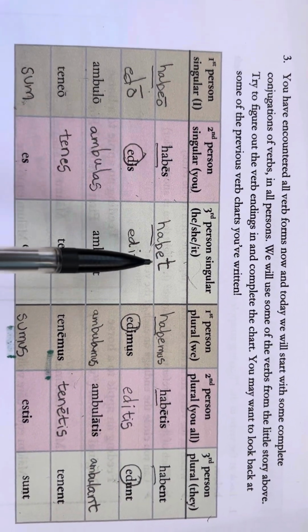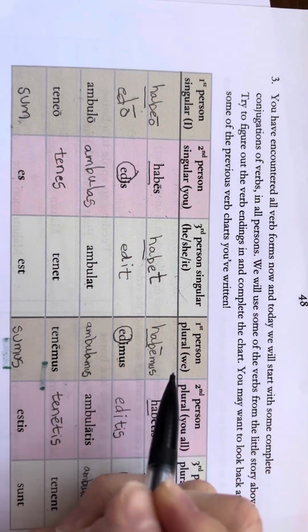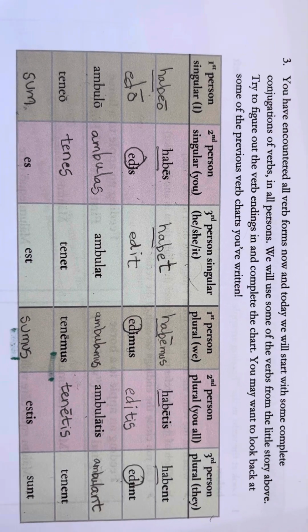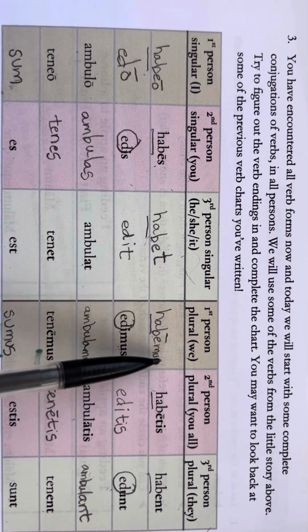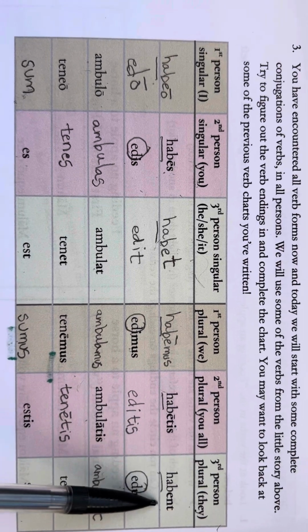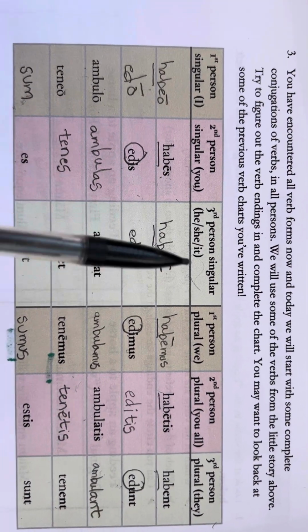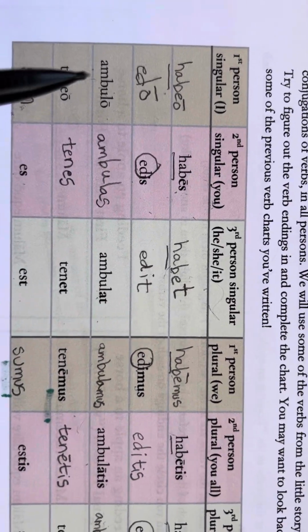Habeo, habes, habet, habemus, we could throw in the macron there. Habetis, habent. Your turn, say it with me. Habeo, habes, habet, habemus, habetis, habent. One more time. We did that faster. Okay, next one.